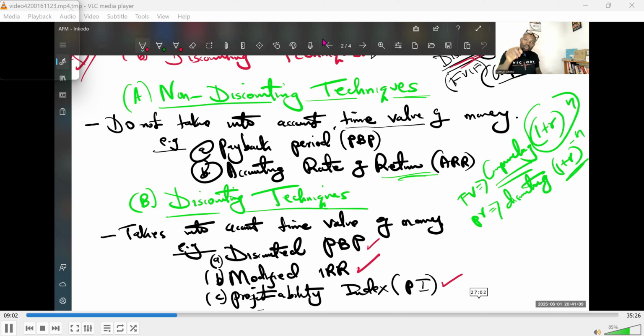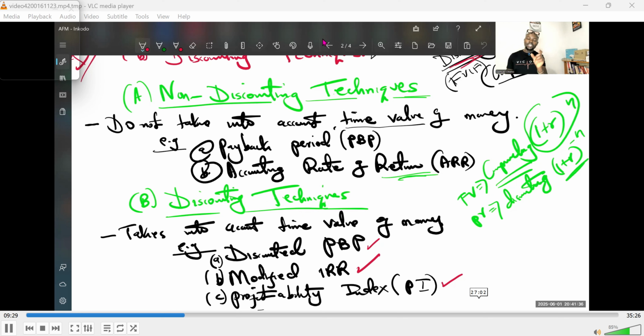But before we go to looking at these techniques and choosing which one is best, I want us to look at these evaluation techniques. We have two broad categories of project evaluation techniques: non-discounting techniques and discounting techniques. Non-discounting techniques are those that do not take into consideration time value of money. We had discussed that. An example of non-discounting techniques is payback period.